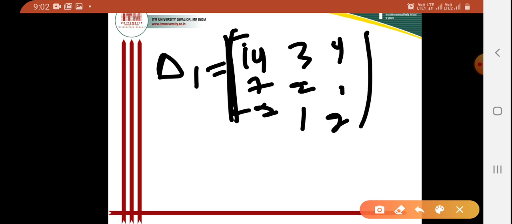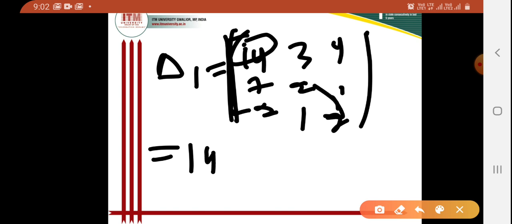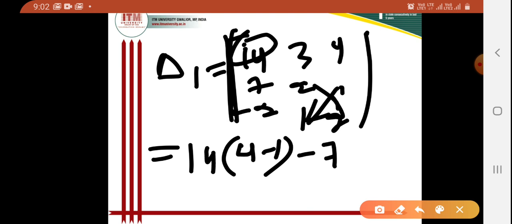So when I want to solve this determinant, that is for del 1, I can write that is 14, this one. This is the multiplication, and I will take the difference between these two. So 14 into 4 minus 1, clear. Then the next term, that is 7. Here I will take minus sign, so minus 7.